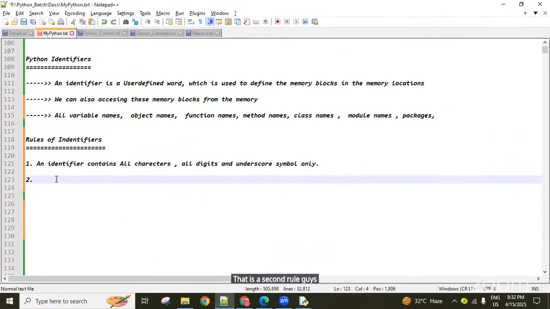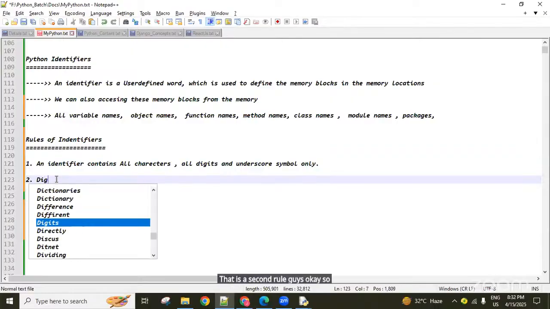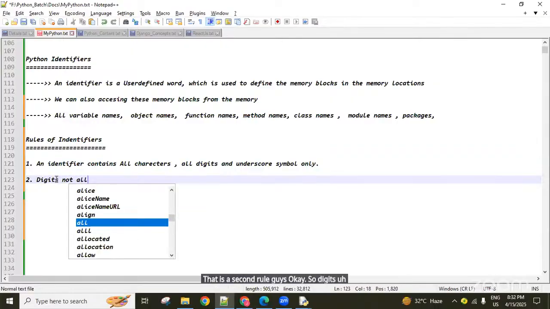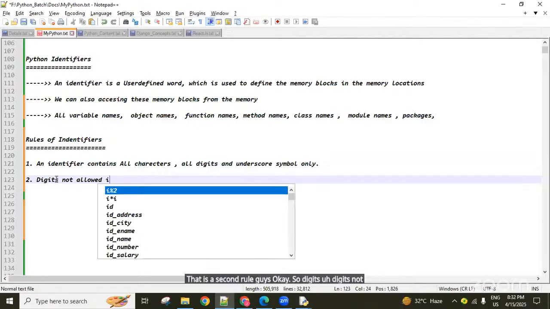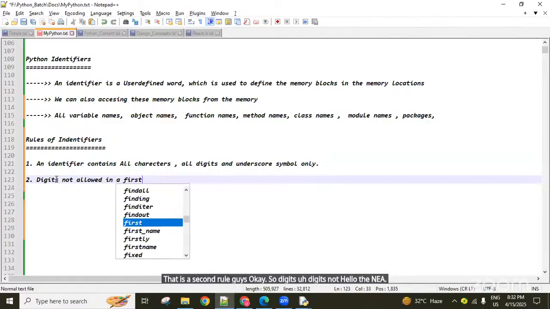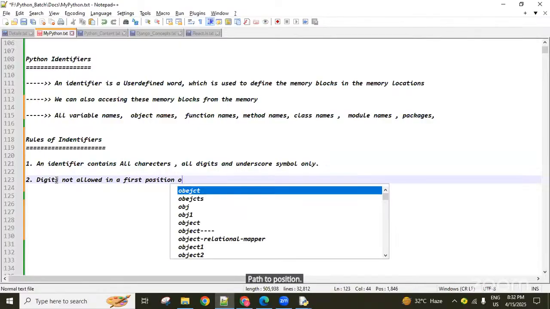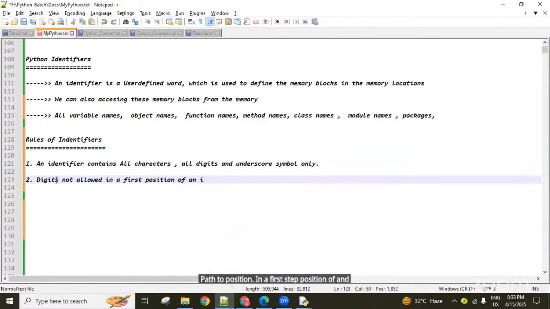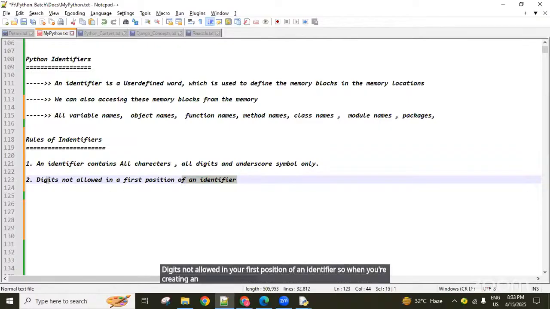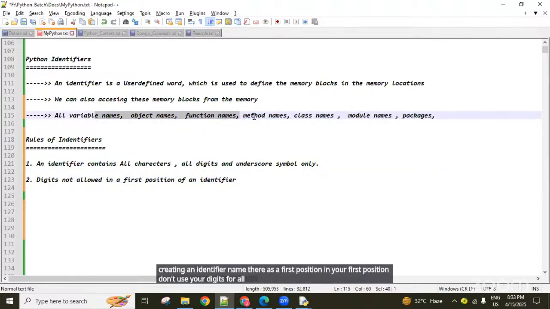Digits are not allowed in the first position of an identifier. So when you are creating an identifier name, in the first position don't use digits, for all variables, objects or function names.